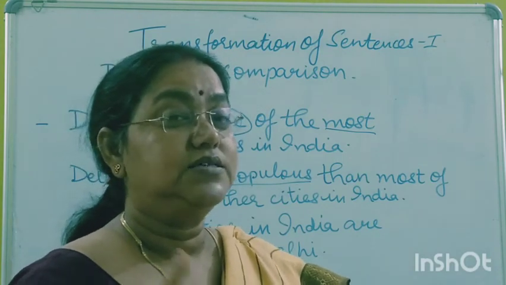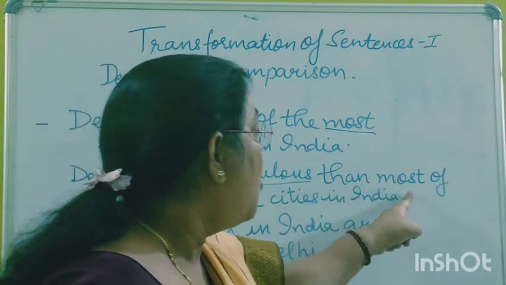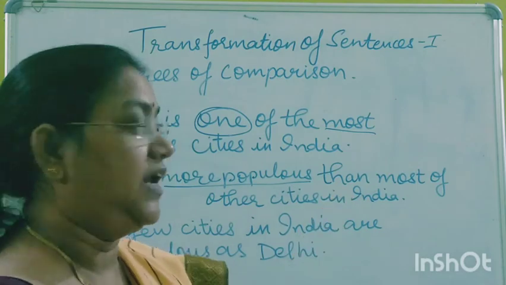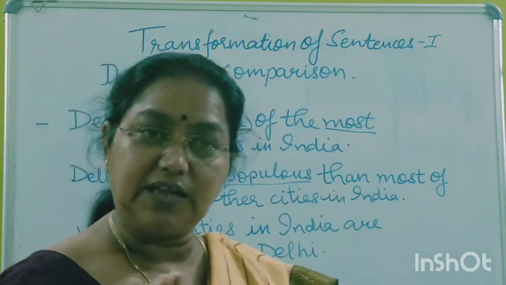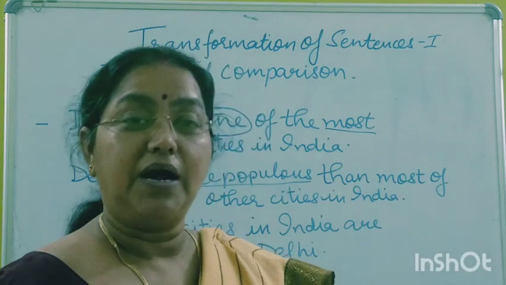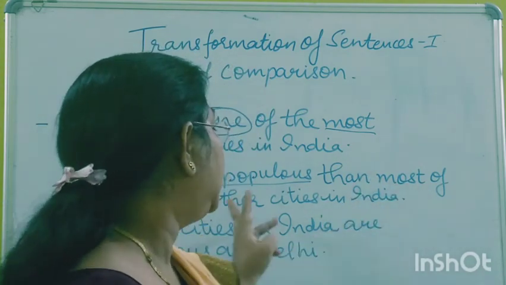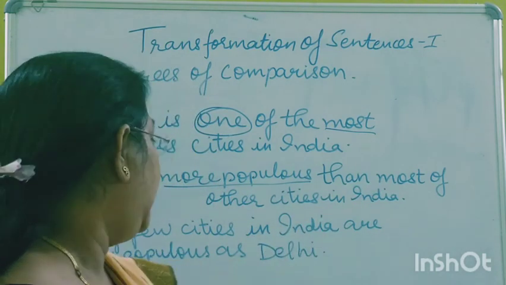But here some other cities are there. So we are using than most of the other cities in India. It is sharing that position with other cities, but not many are there.